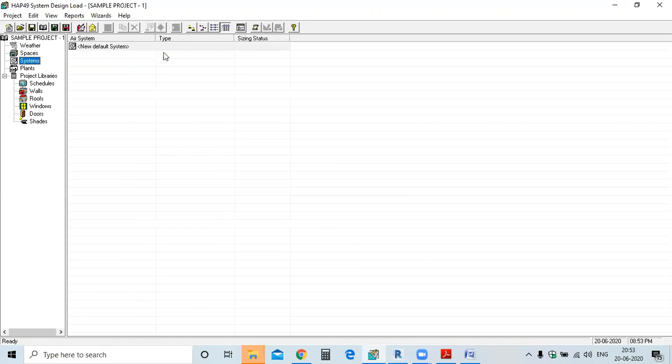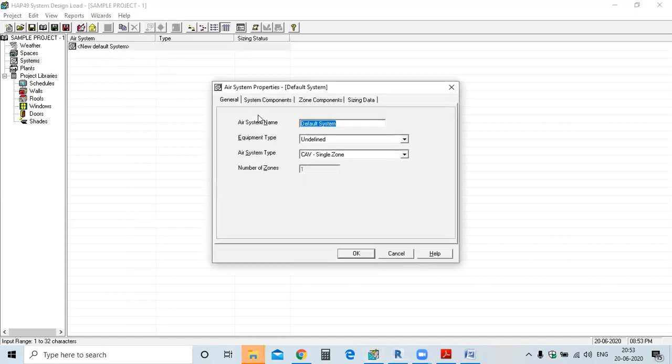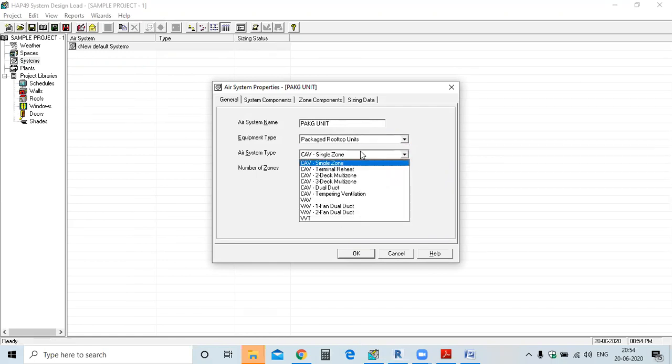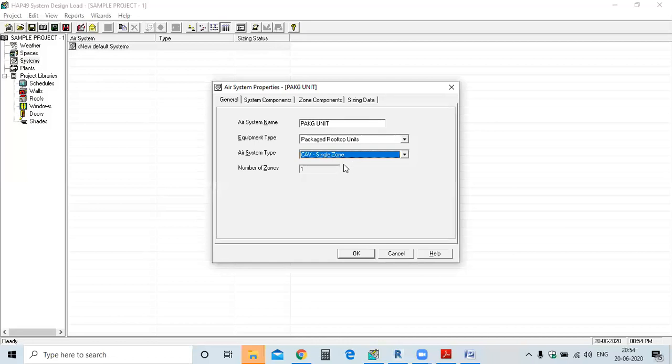Next we'll go to the system. In system we just select only with the name, like if you are using any system such as a package unit. So I'm using a package unit. Okay, equipment type package rooftop. Okay, we're using it for single zone.